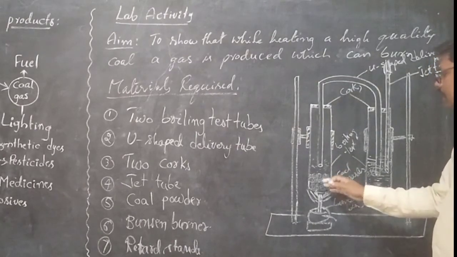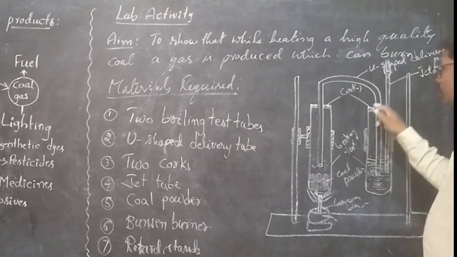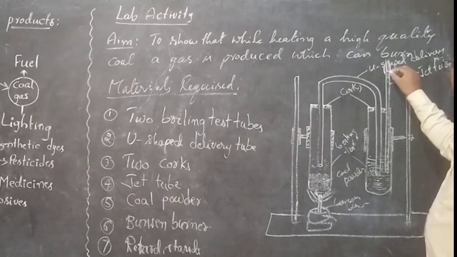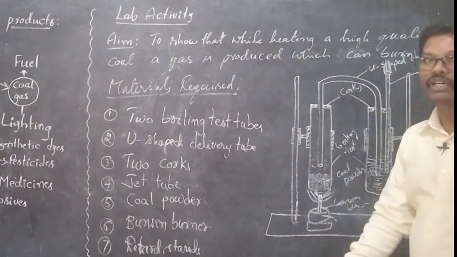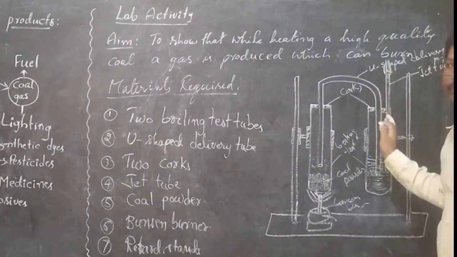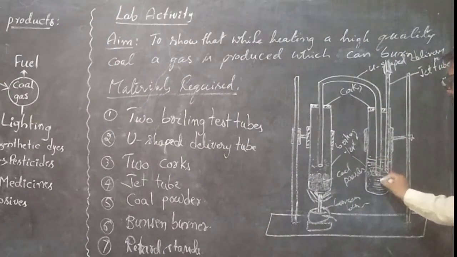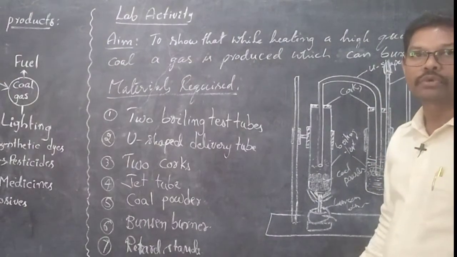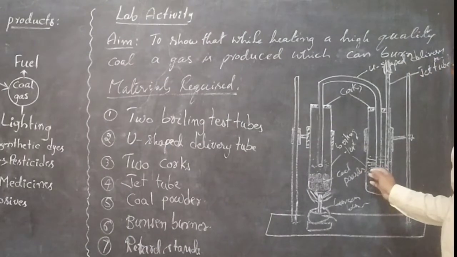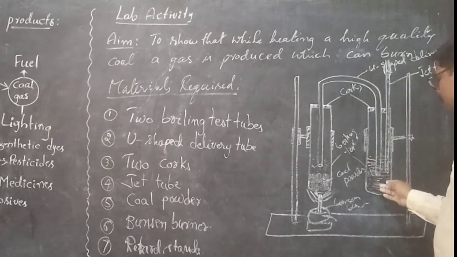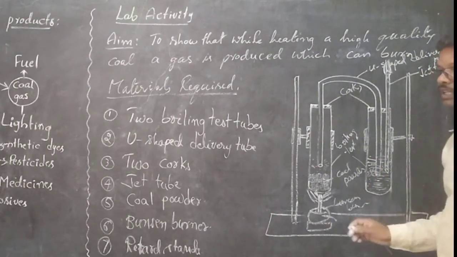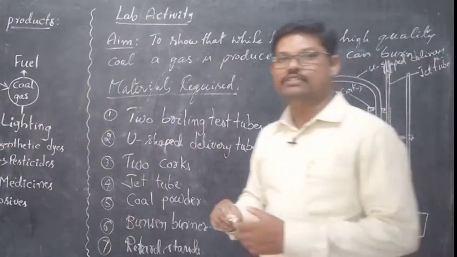During the heating process, we get a colorless gas which can burn easily. Instead of this water, you can also use soap water or lime water in this test tube, and observe that gas is produced.